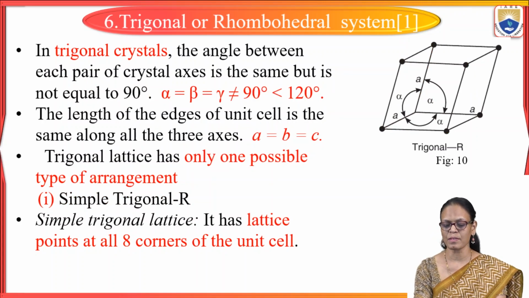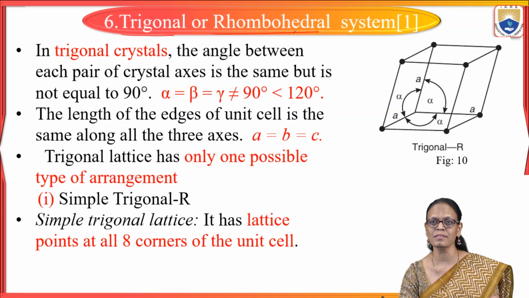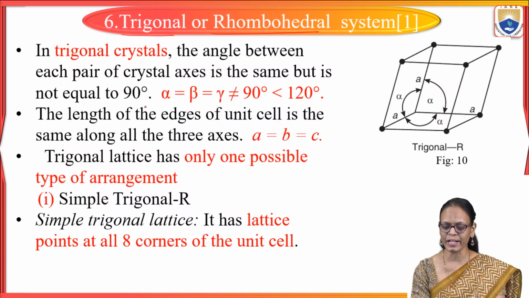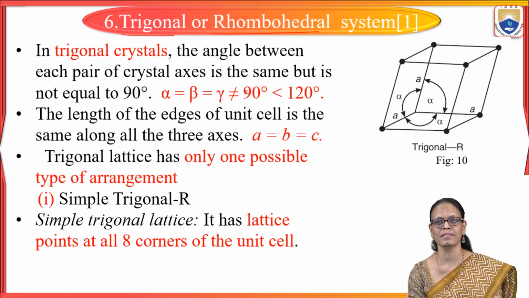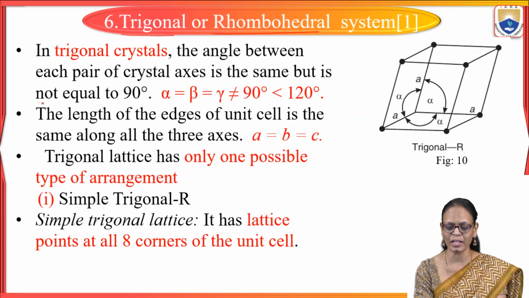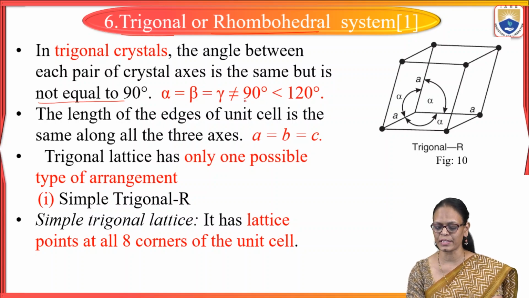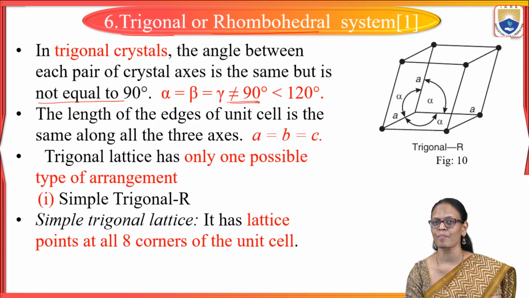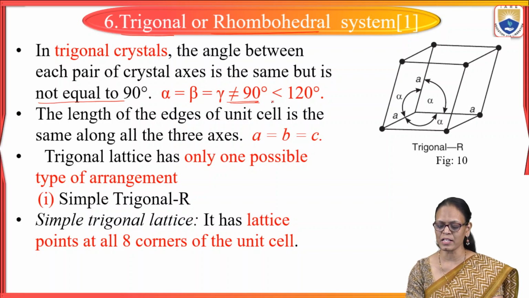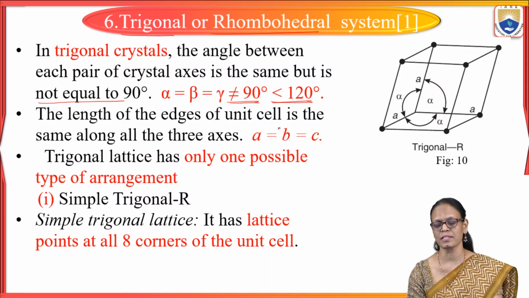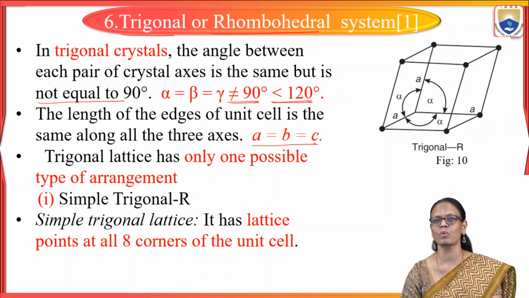Now the 6th one is trigonal or rhombohedral. Trigonal is also called the rhombohedral system. So in trigonal crystals, the angle between each pair of crystal axes is the same, but it is not equal to 90, meaning alpha is equal to beta is equal to gamma, but it is not equal to 90. They are not mutually perpendicular. The angles will be less than 120. And the lengths of the edges are equal. A is equal to B equal to C.